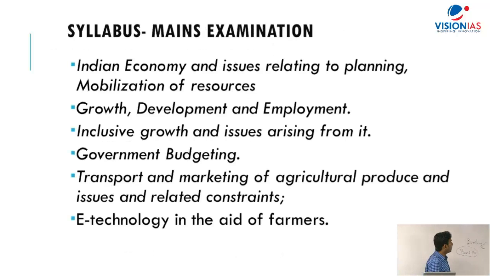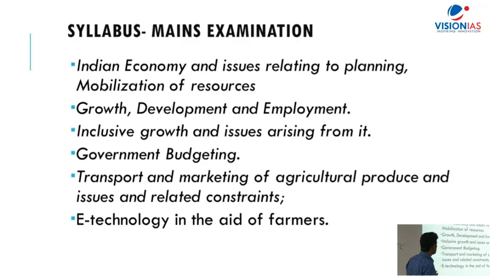Secondly, when it comes to the mains syllabus, we have so many topics in paper 2 and paper 3. First of all, Indian economy and issues related to planning, mobilization of resources. In case of any economy, we have 4 types of resources: land, labor, capital, and entrepreneur. How we are supposed to mobilize them so that we will be able to provide the maximum benefit to the economy. So in this topic, you're supposed to see how the government of India planned from 1951 onwards for the betterment, or you can say for the growth and development, of the economy.